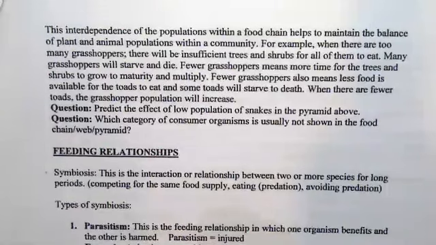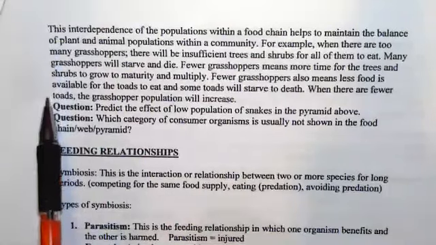Fewer grasshoppers means more time for the trees and the shrubs to grow to maturity and multiply. Fewer grasshoppers also means less food is available for the toads to eat, and some toads will starve to death. When there are fewer toads, the grasshopper population will increase, right? So changes in any of these populations affect the other. That's what we're trying to say here, all right?